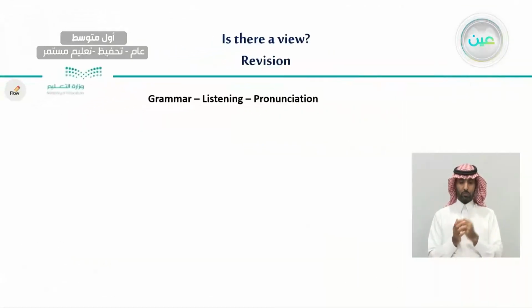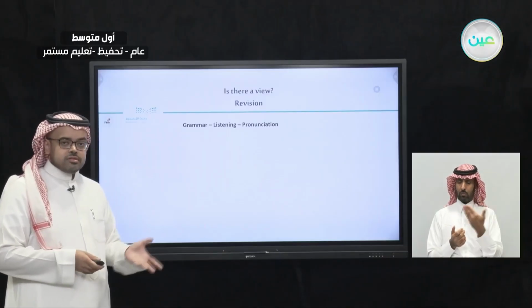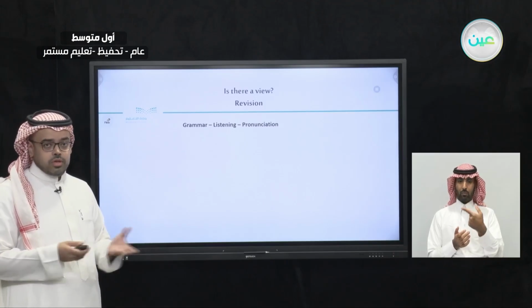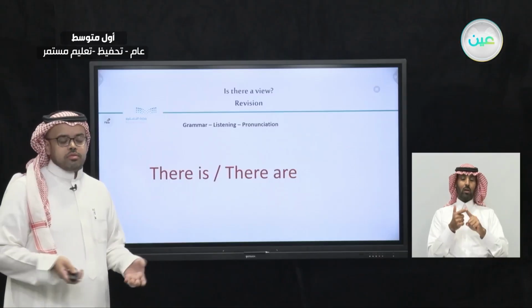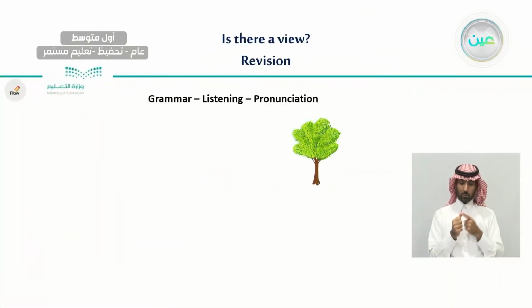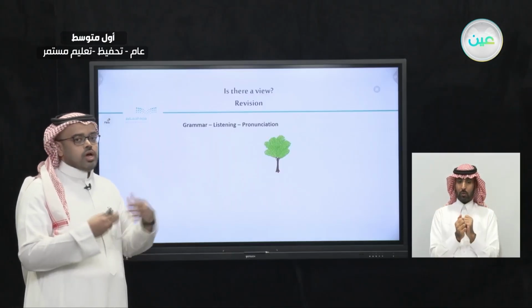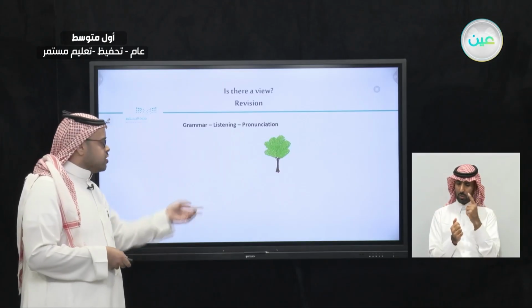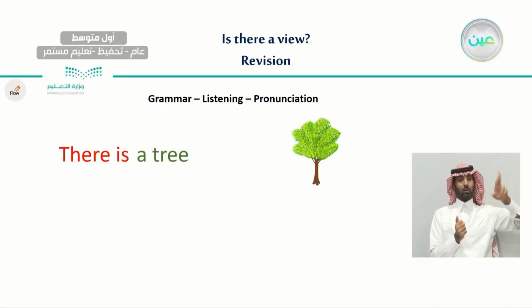But before we begin, let's review our last lesson. You remember last lesson we learned the grammar rule called the expressions there is and there are. And we learned when we can use there is and when we can use there are. For example, have a look at this tree. If I see only one tree, what should I use? I would say, of course, there is a tree, because it's only one object.